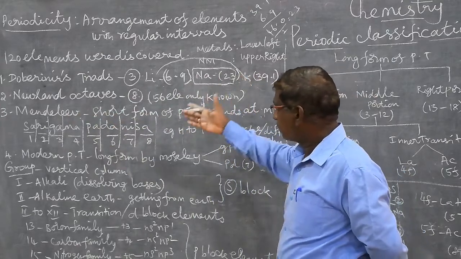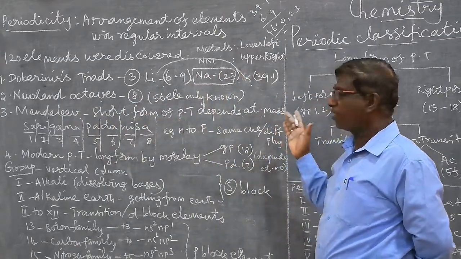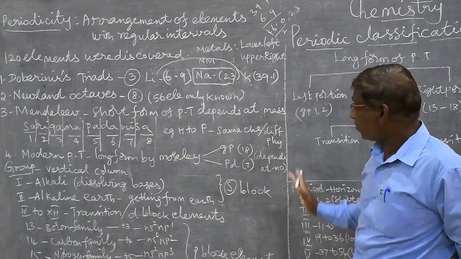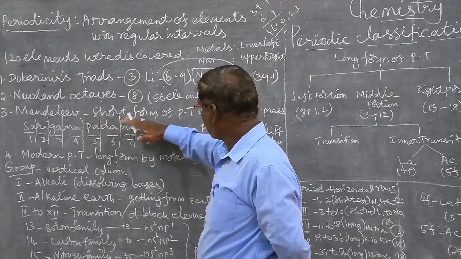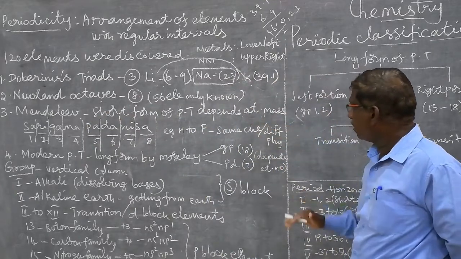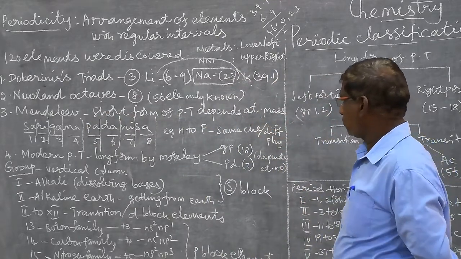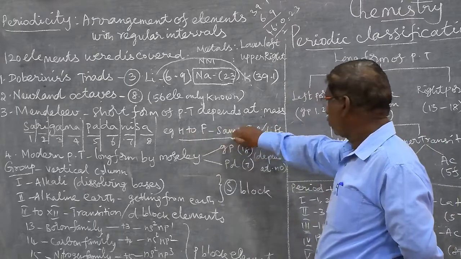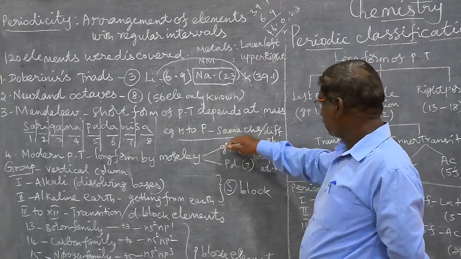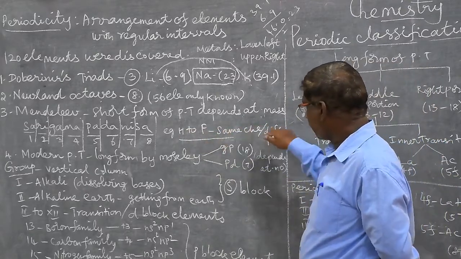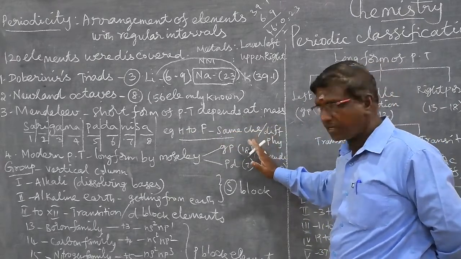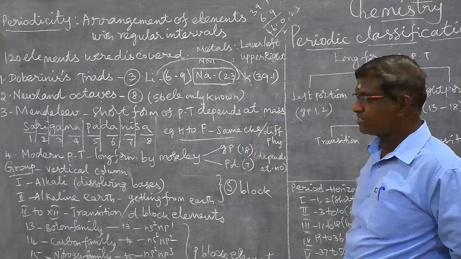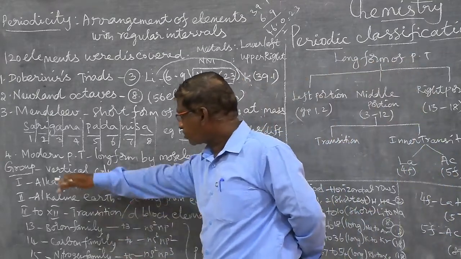The next one, Mendeleev. Mendeleev discovered the short form of the periodic table, which depends on atomic mass. For example, hydrogen to fluorine, 8 elements, periodically. These have the same type of chemical character and different physical character.